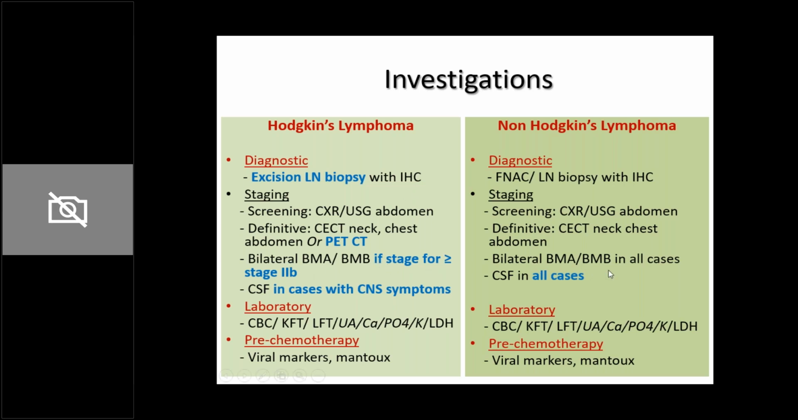Again, bone marrow aspirate and biopsy is done for staging, and CSF is also done for staging, whether CNS involvement is present or not. The specifications have mentioned that for non-Hodgkin's, bone marrow aspirate and CSF is done in all cases. For Hodgkin's, BMA and BMD is done if stage is more than 2B on CT scan, and CSF is done only in cases with CNS symptoms.